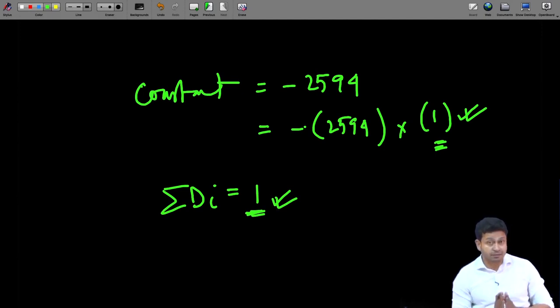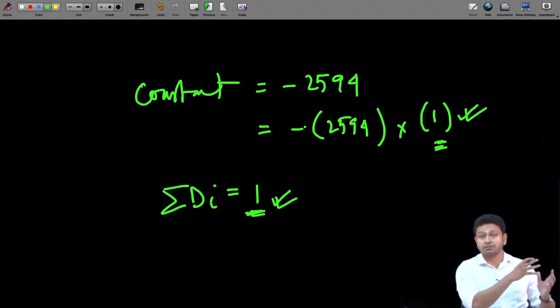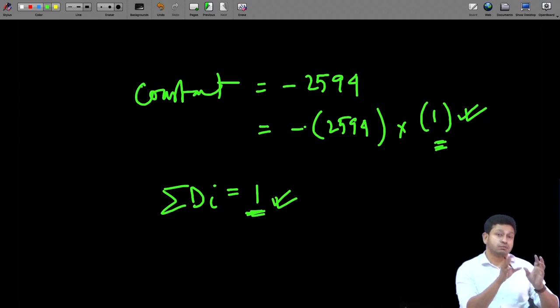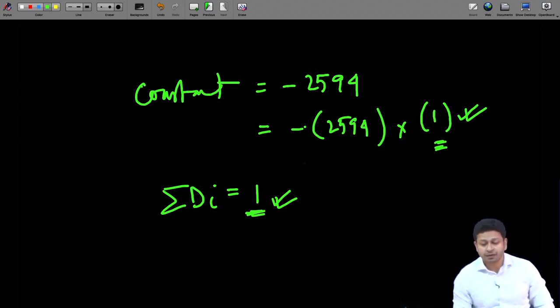So it will not be able to differentiate the two variables.